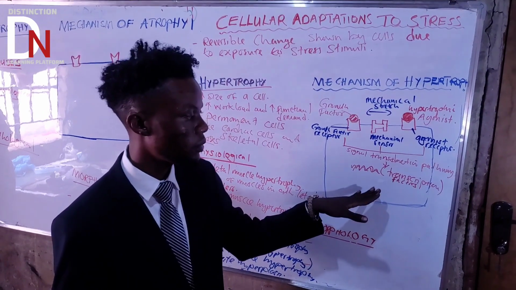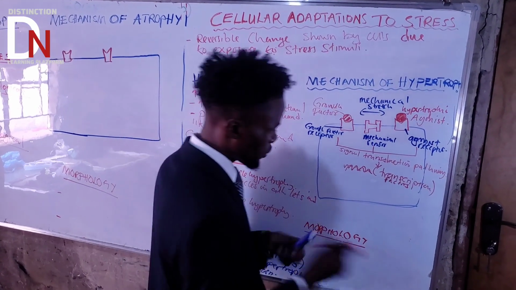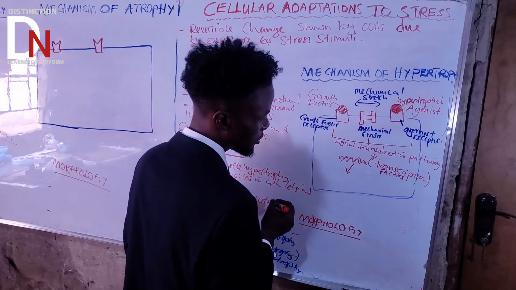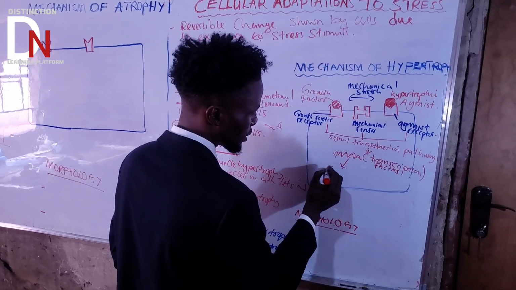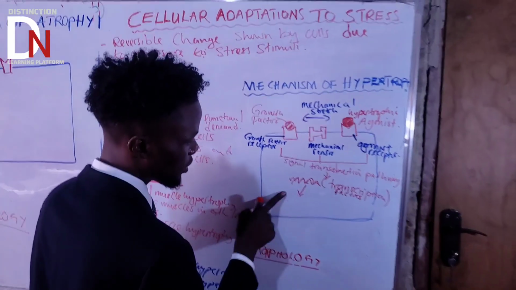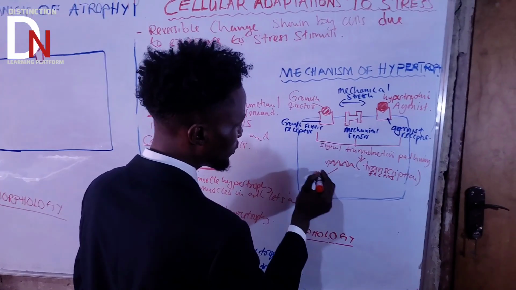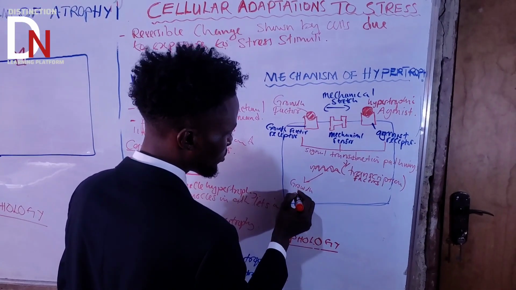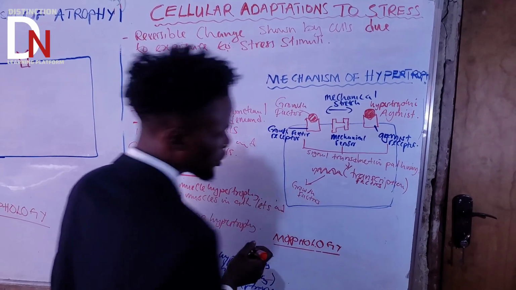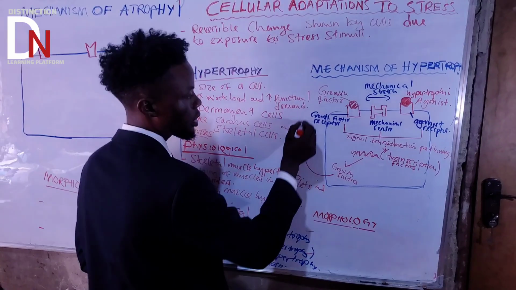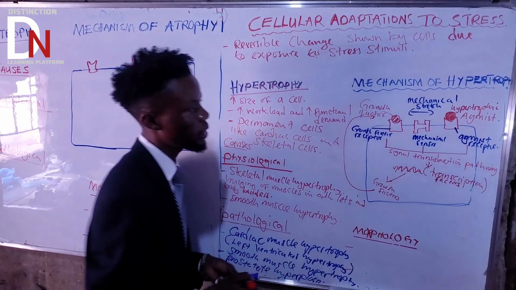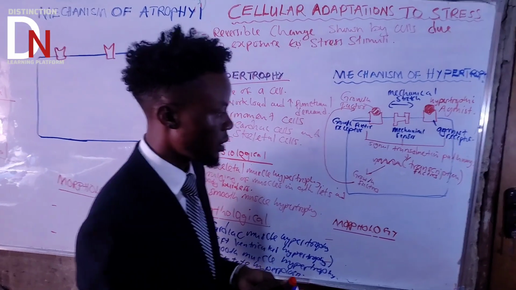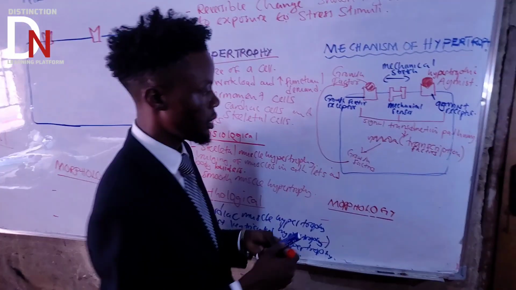In summary, the first important product is growth factors. These will go back and bind to the growth factor receptor again. It will do three things. The second one is what?